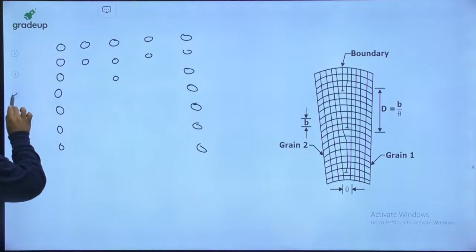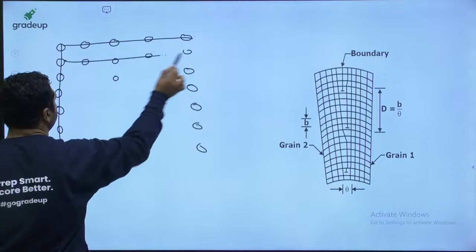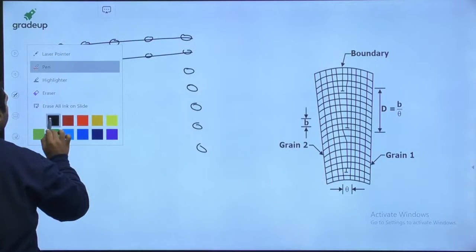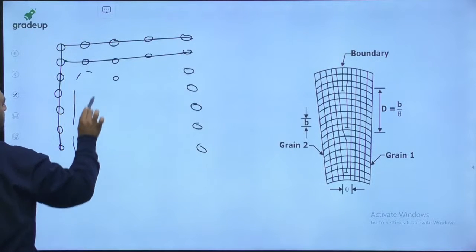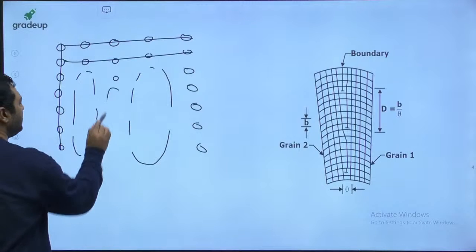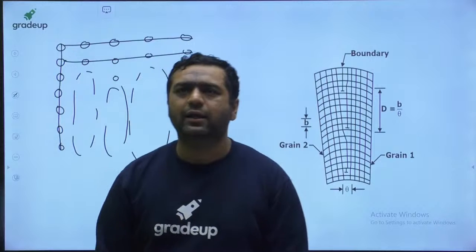If you look here, there is an edge dislocation. There are three edge dislocations occurring together.